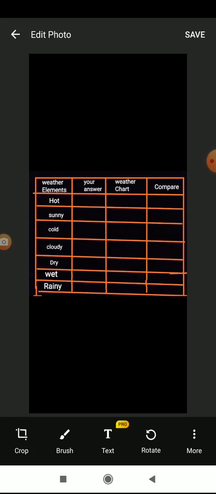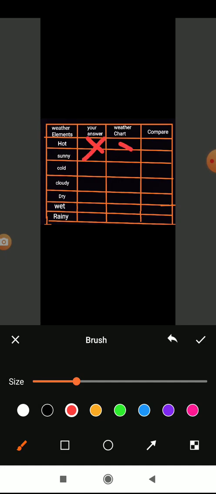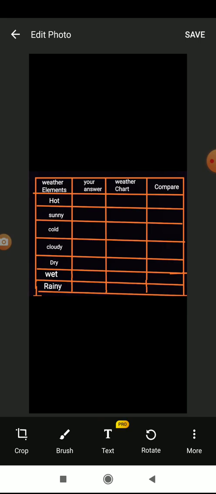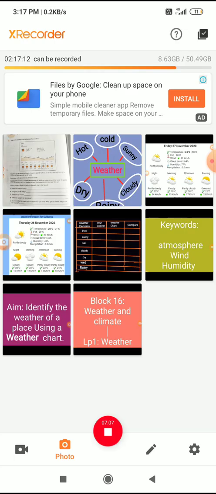If two cross marks were there, then you have to write right. Your comparison is right. Then if your answer is wrong and whatever the weather chart says is right, then it is wrong. Understood? Like that you have to complete this activity.